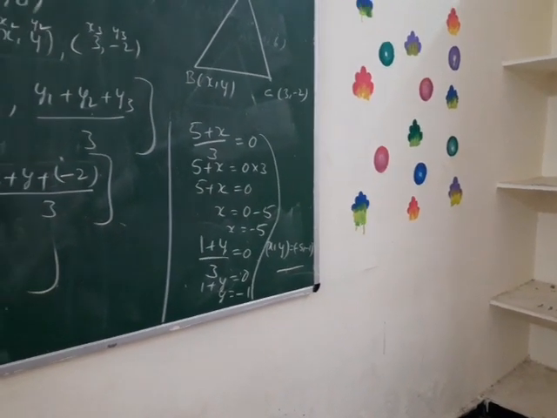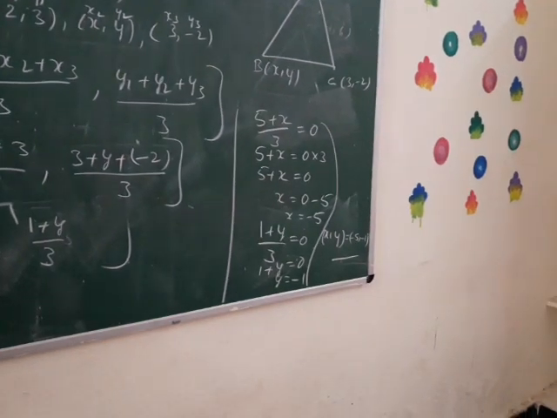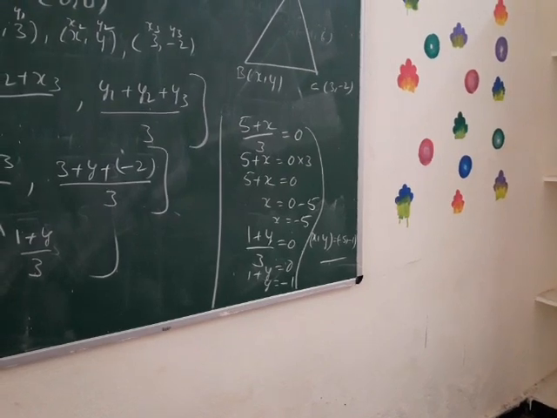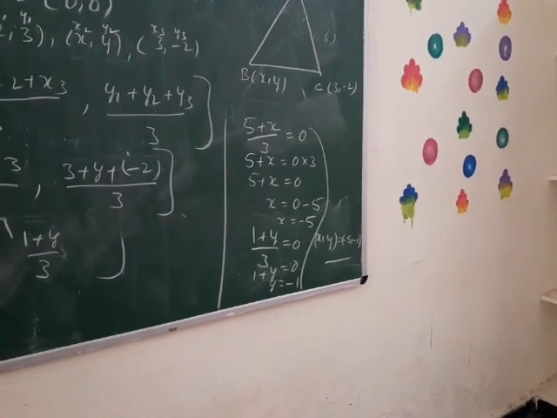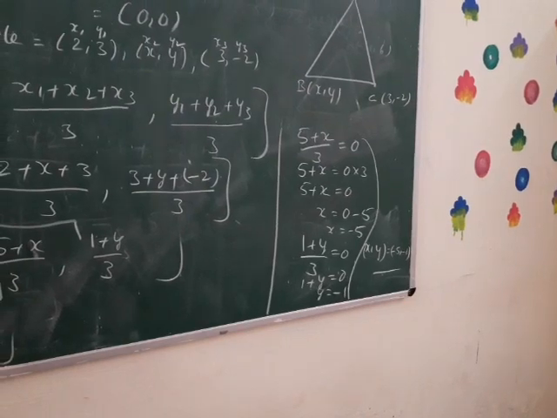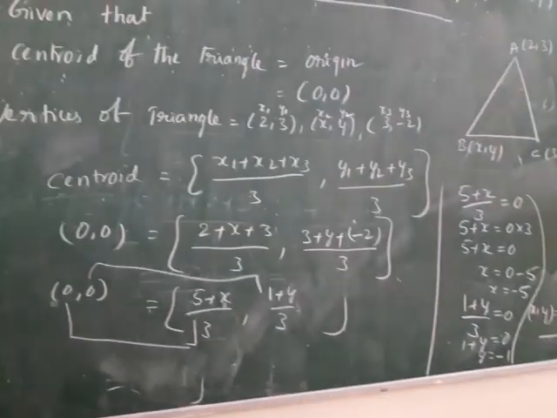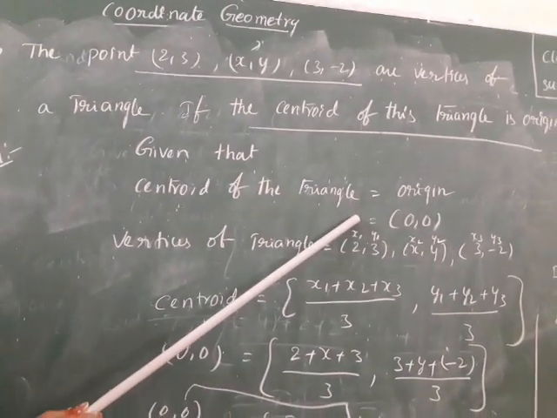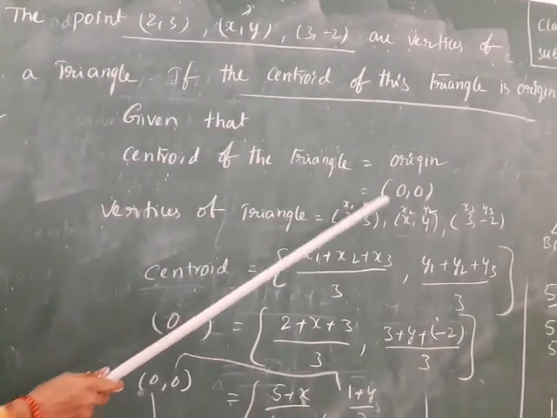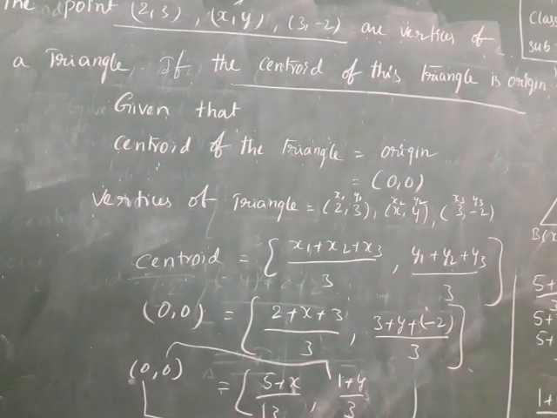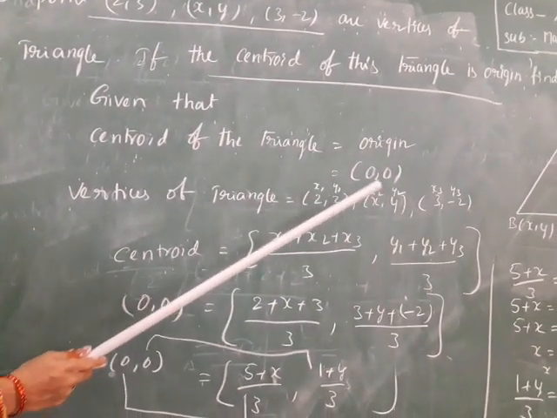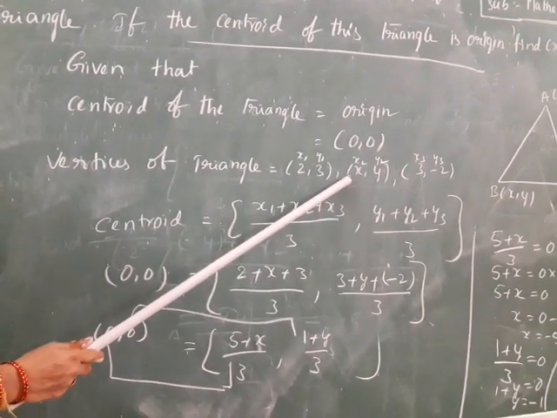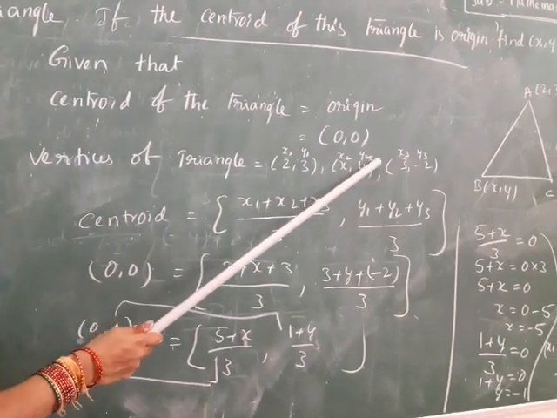The first method is when 3 vertices are given, we find the centroid. In the second method, among these 3 vertices, one vertex is missing and the centroid is given. Okay, are you understood? Can I explain one more time? First, the given part is the origin. The centroid is given, not only the origin, other values can also be given. Centroid of the triangle is 0, 0. Write the vertices of the triangle like this without confusion.